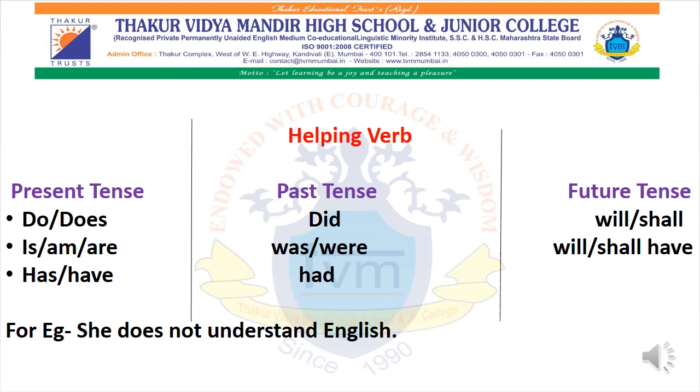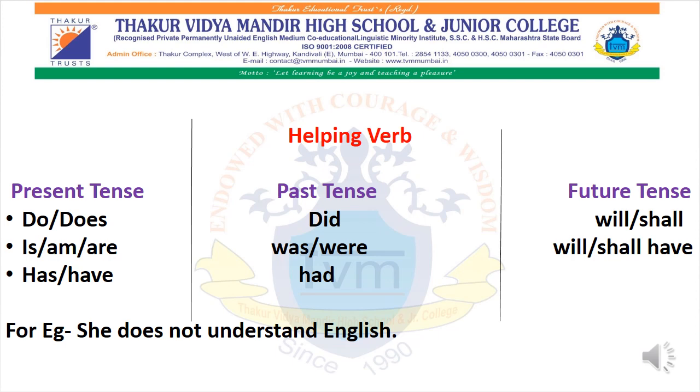Now, how to identify whether a sentence is continuous or perfect continuous, we will study ahead. But for now, take a screenshot of this picture, so that whenever they tell us to convert the sentence to present tense, you remember these three bullet points. It can be either do or does, is, am, are, has and have.